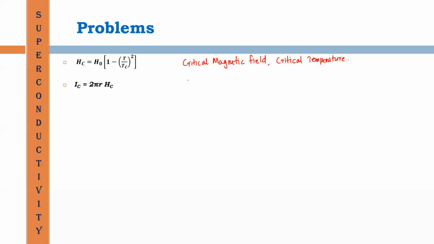This expression is the relation connecting critical current, where Ic is the critical current. It is connected with the critical magnetic field. Here, R is the radius of the superconducting material of circular cross section.